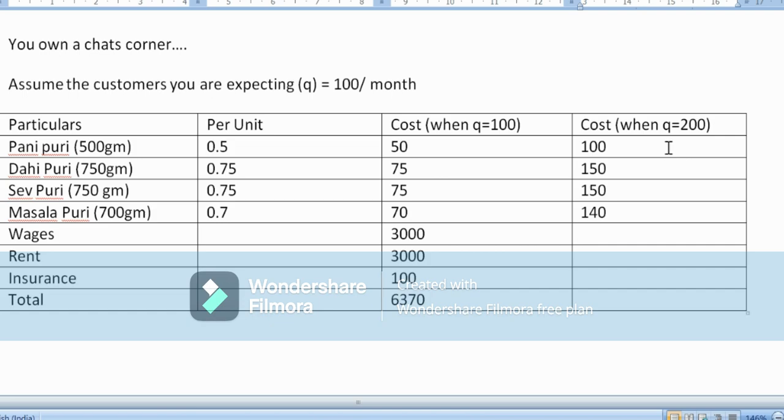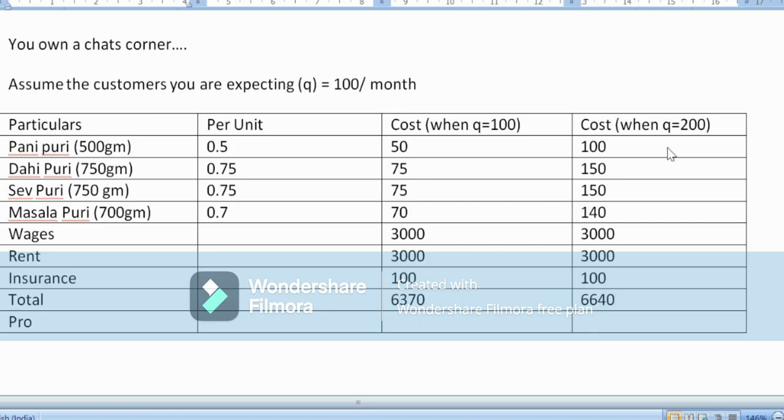So when the queue is considered to be 200, then the pani puri is going to be costing me 100, 150 for dahi puri, sev puri, and masala puri is 140. The wages, rent and insurance, as you can see over here, I'm trying to maintain the same, because it is the fixed cost. So the total being 6,640. And here, if in case you ask me, then the revenue is going to be 100 into 200, in simple terms somewhere around 20,000.